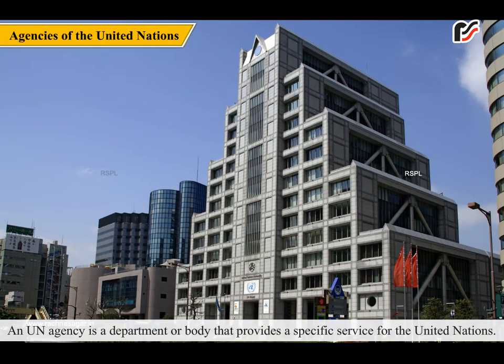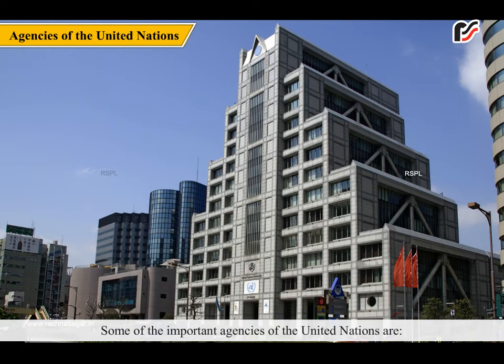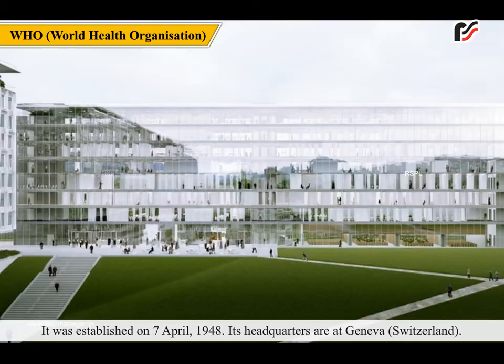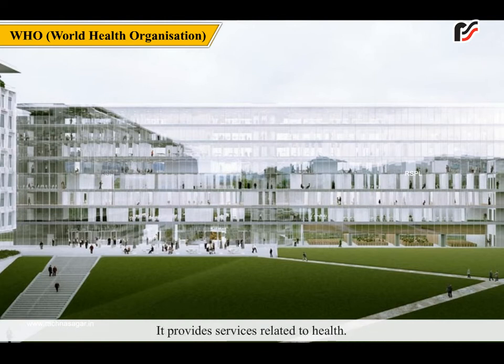A UN agency is a department or body that provides a specific service for the United Nations. Some of the important agencies of the United Nations are: it was established on 7th April 1948. Its headquarters are at Geneva, Switzerland. It provides services related to health.